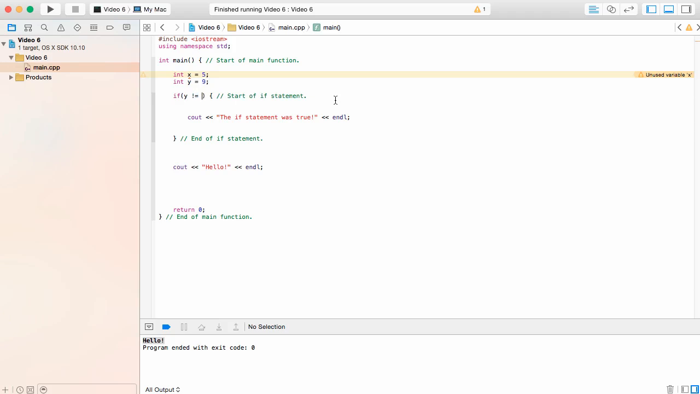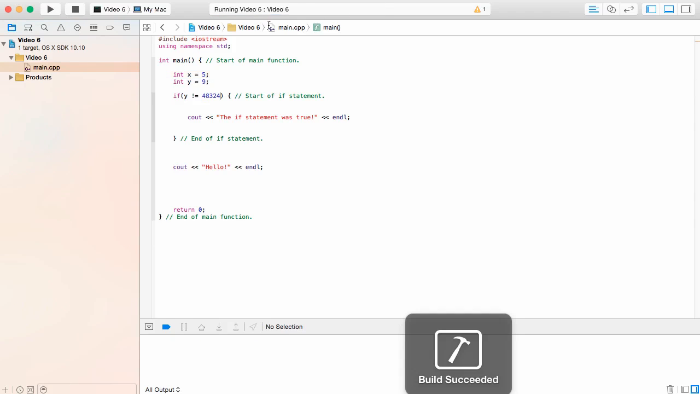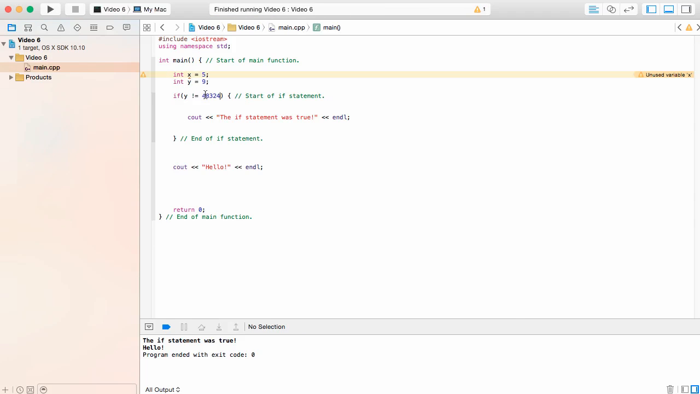And we can also see that if we would put any other number in here, we'll see that we're going to get a true if statement, and our if is going to print because y is not equal to this huge number, and right there you see that that is true.